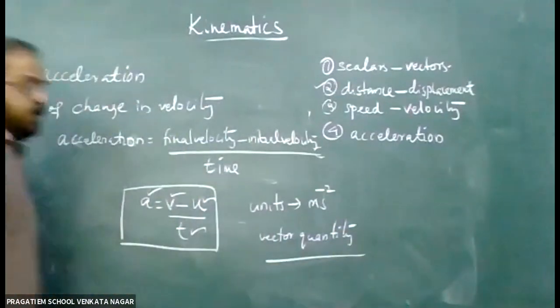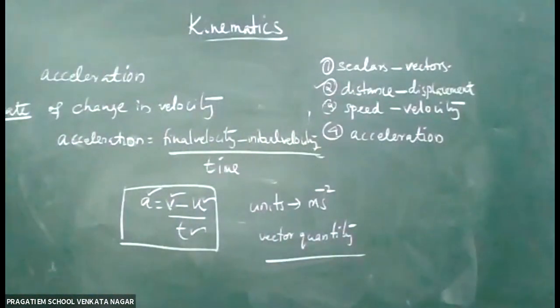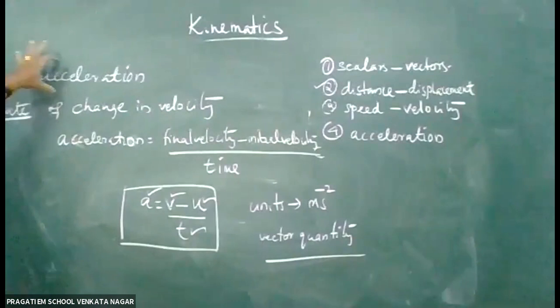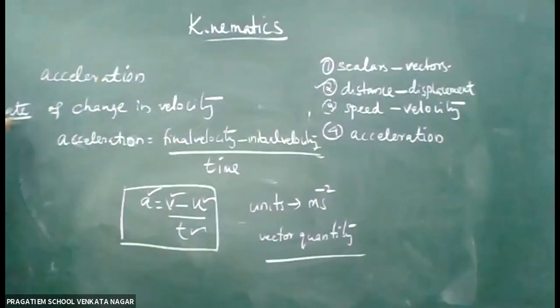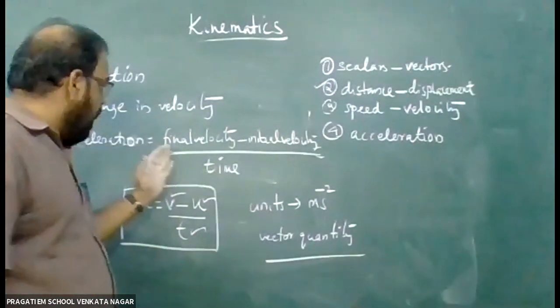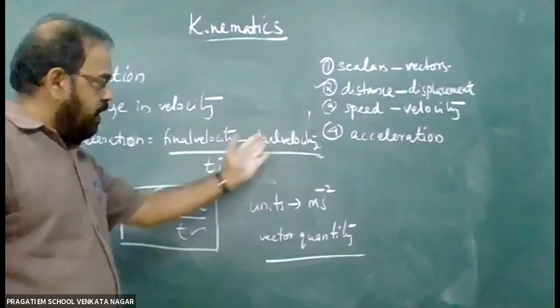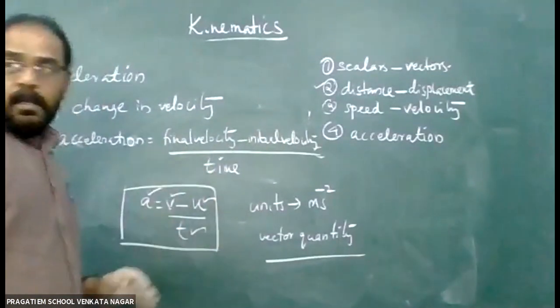Acceleration is a vector quantity. Please note down, acceleration is defined as the rate of change in velocity, and as a formula we write final velocity minus initial velocity by time.